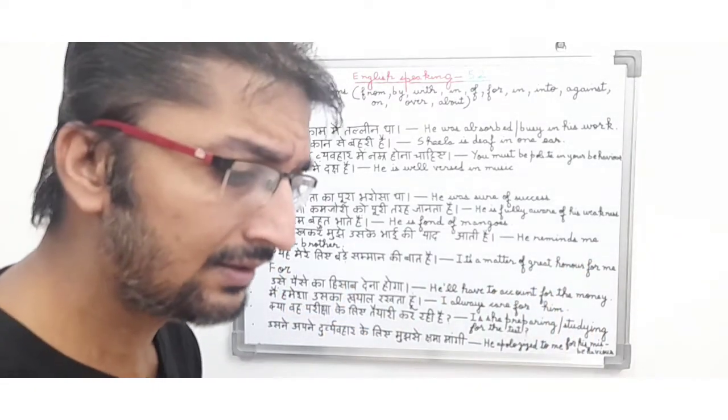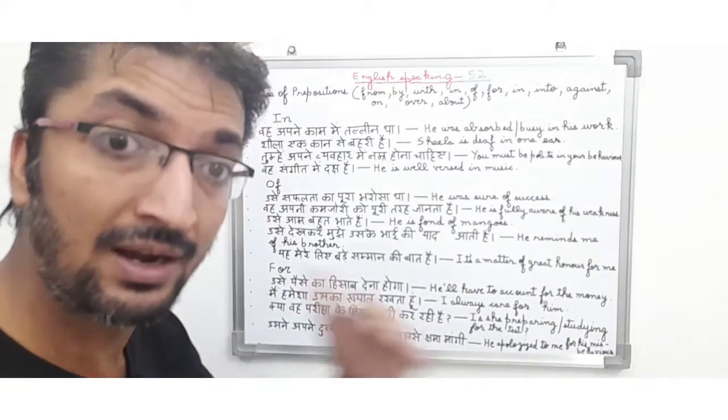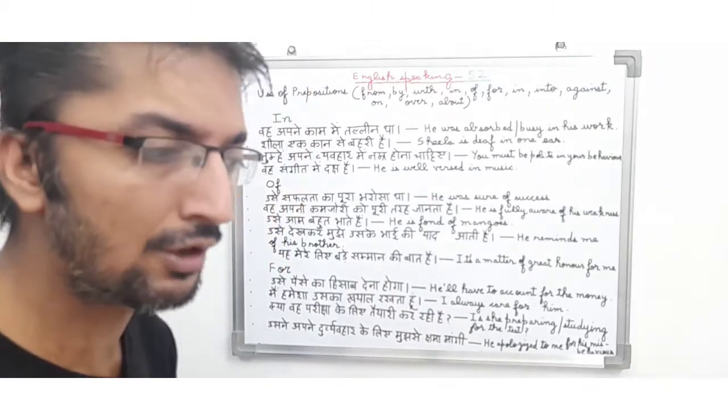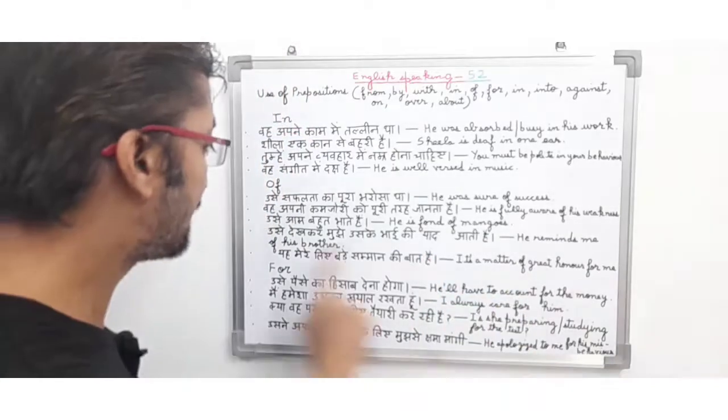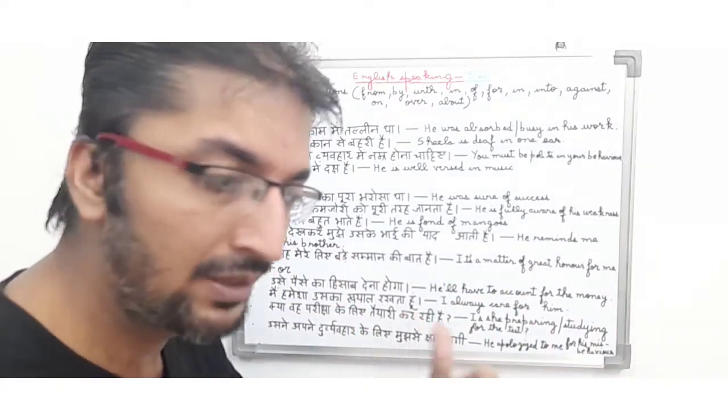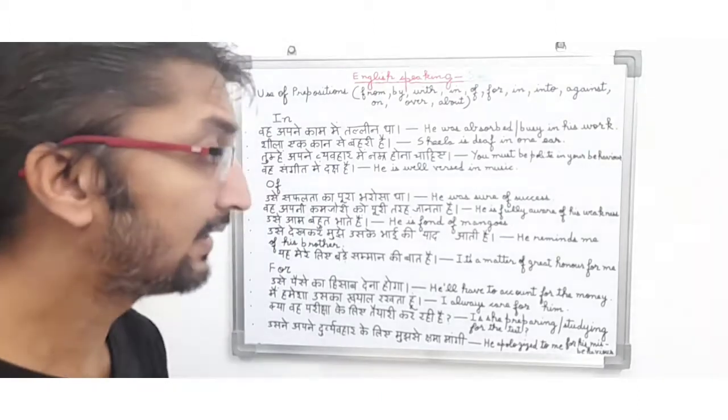So in this sentence basically he is getting reminded of his brother. We will not say that he is getting reminded from his brother. So he reminds me of his brother. So of is a preposition being used in the sentence and it is a present tense.